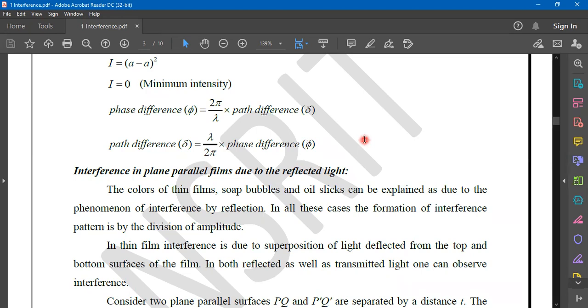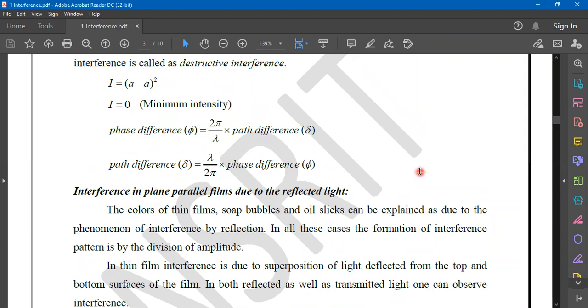If there is a path difference, definitely there exists a phase difference. Okay, path difference ఉన్నది అని చెప్తున్నారంటే డెఫినెట్ గా అక్కడ phase difference కూడా ఉంటుంది. According to these relations, you can estimate them also.